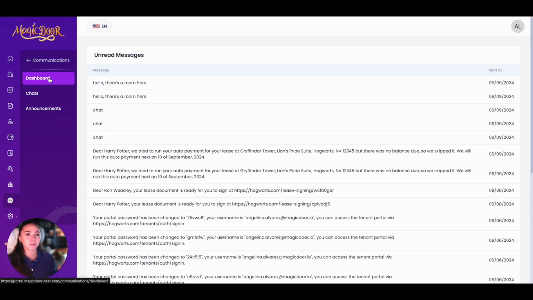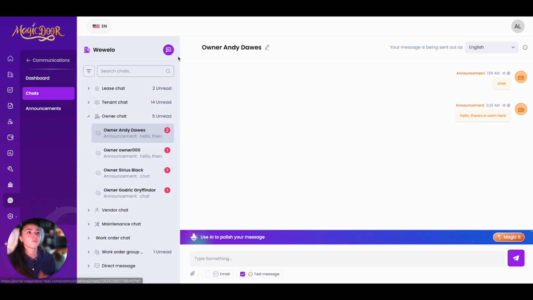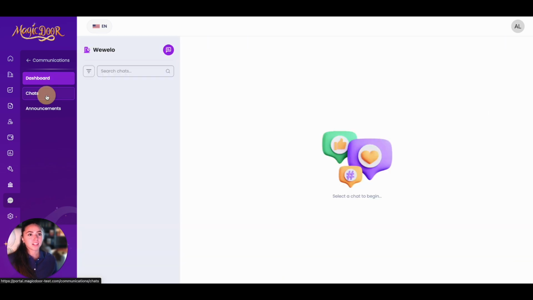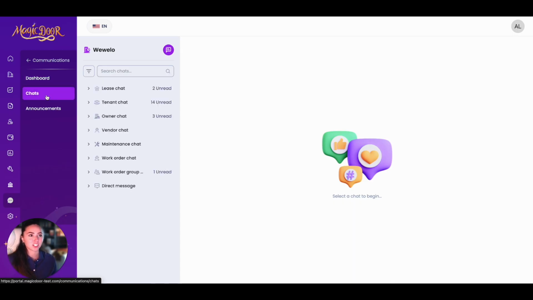We'll start with our communications dashboard. These are just all your unread messages, which once again, we can always just click on them. But where we're mostly going to be living is in this chats section. So here it organizes all of your communication into different categories: your lease chats, tenant chats, owner chats, vendor chats. We use AI a lot within our communications, and it is going to simplify everything for you. So let's just quickly talk about our communication AI.